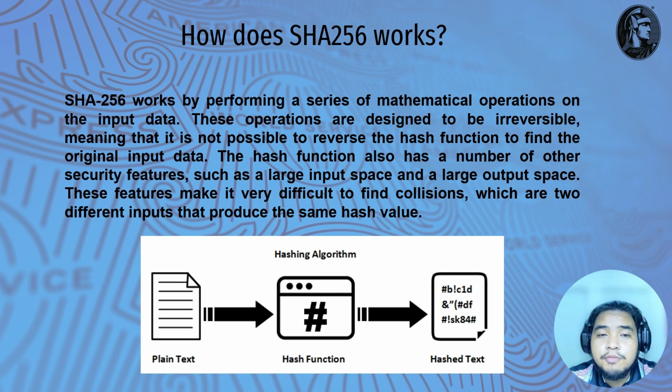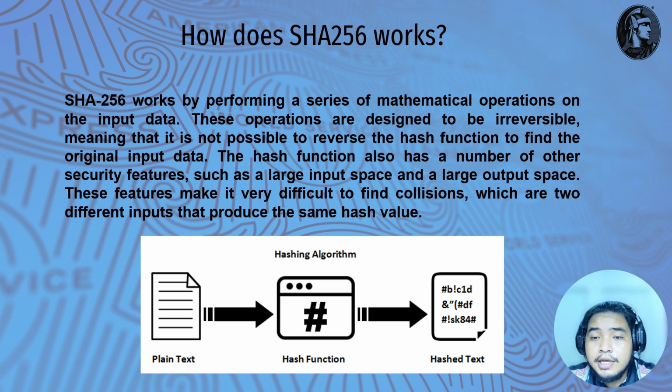Okay, the next part is how SHA-256 works. SHA-256 works by performing a series of mathematical operations on the input data. These operations are designed to be irreversible, meaning that it is not possible to reverse the hash function to find the original input data. The hash function also has a number of security features such as a large input space and a large output space.